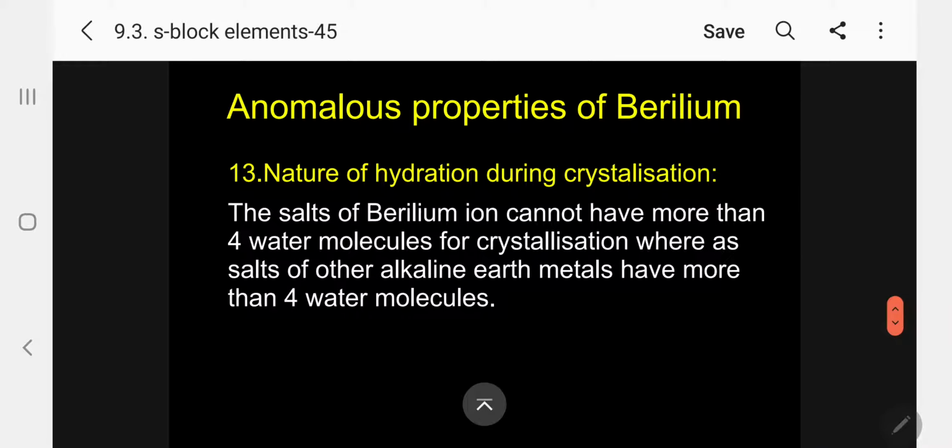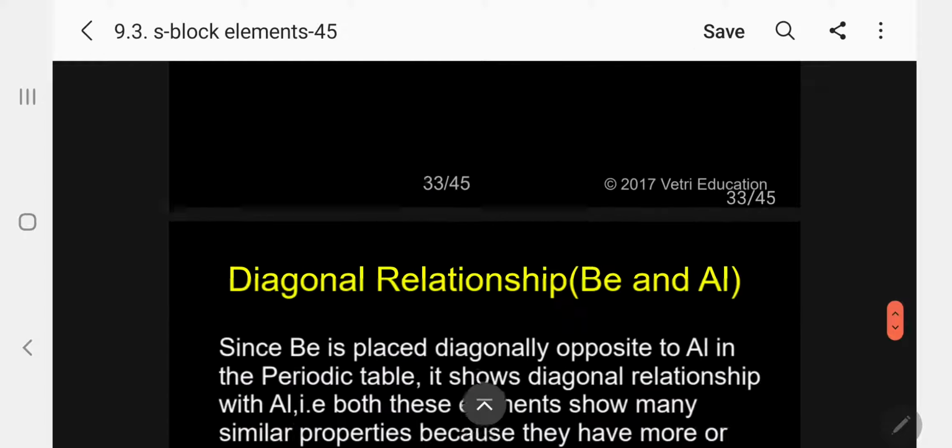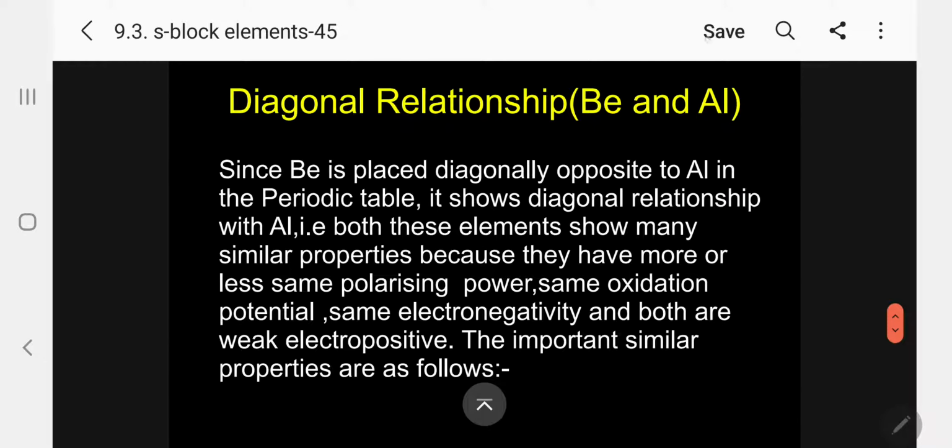The nature of hydration during crystallization, we have seen already under the general properties. The salts of beryllium ion cannot have more than 4 water molecules for crystallization because of its small size, whereas salts of other alkaline earth metals have more than 4 water molecules. Kindly follow. When you move down the group, the size increases, so the hydration also will vary. So I have discussed anomalous properties of beryllium.